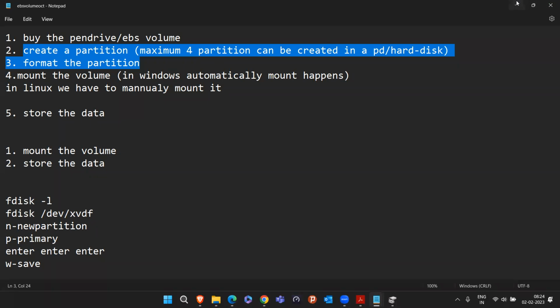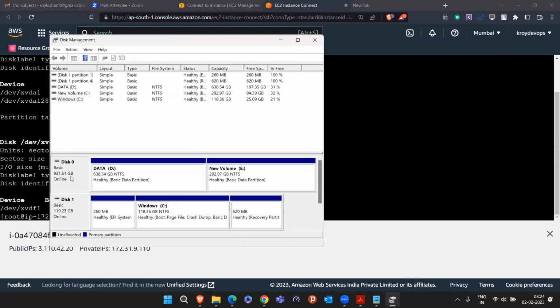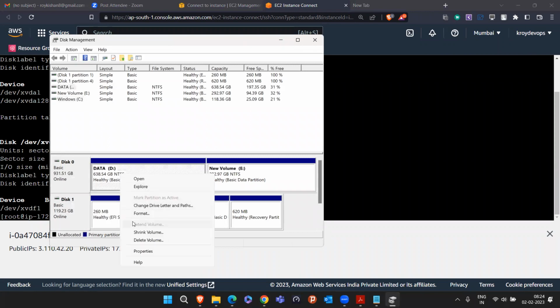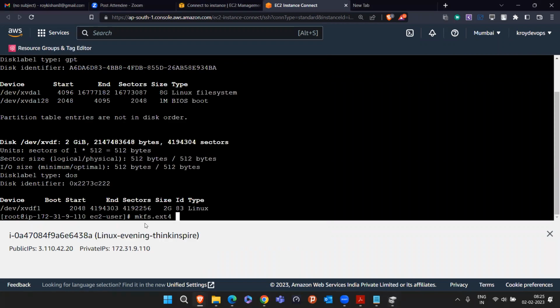So simply come here. For format, there is a simple command: mkfs.ext4. And if you remember, I told you that you can format the partition, not the hard disk. Why did I say that? Because, if you remember, you cannot format the hard disk. There is no format option for a hard disk. You can format the partition. If this is the partition, you can format this. The same thing holds in Linux also. This is the command to format.